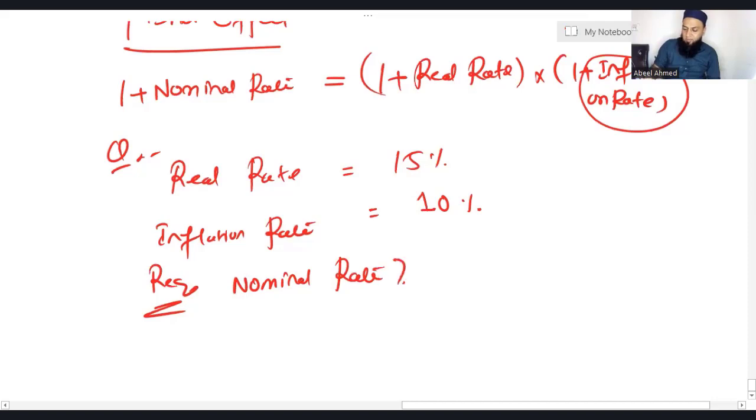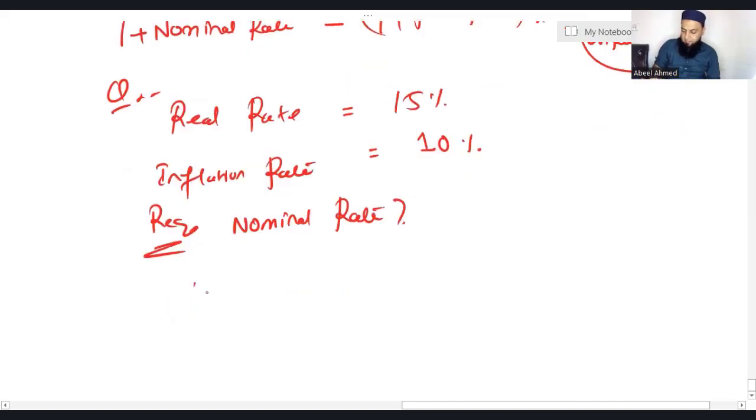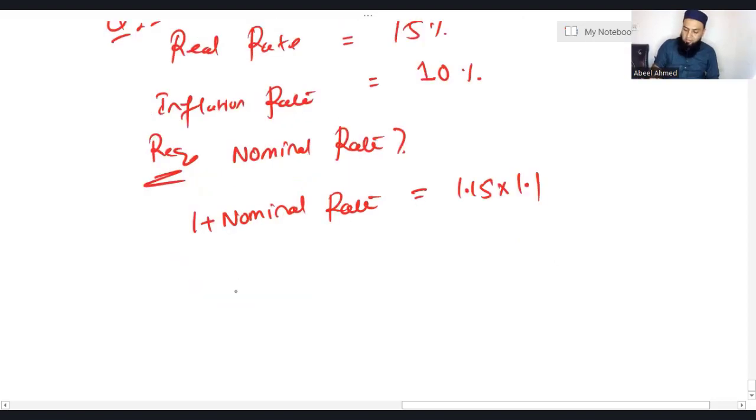Let us try how do we calculate nominal rate. 1 plus nominal rate is equal to 1 plus real rate. So 1 plus 15% is 1.15. Then inflation rate 1 plus 10%, it means 1.1. So nominal rate is equal to 1.15 into 1.1 minus 1.